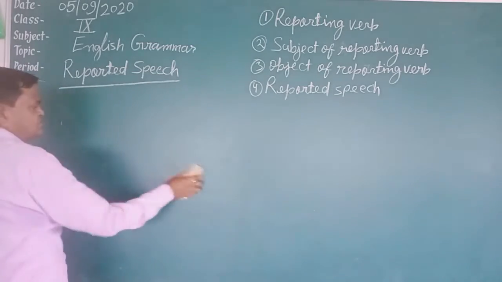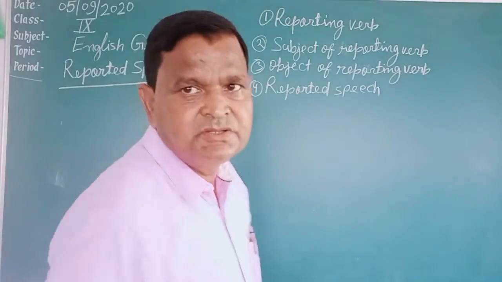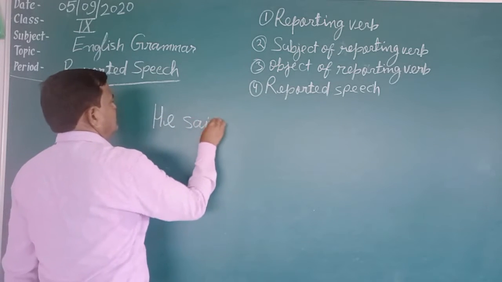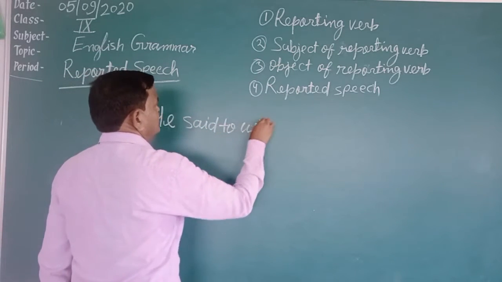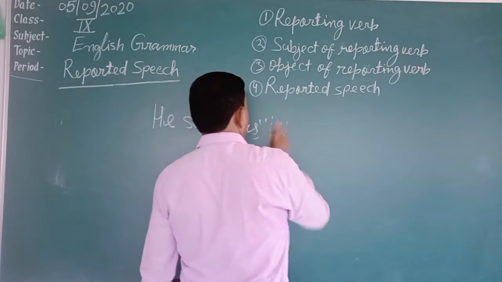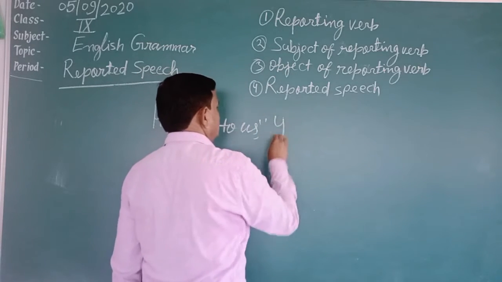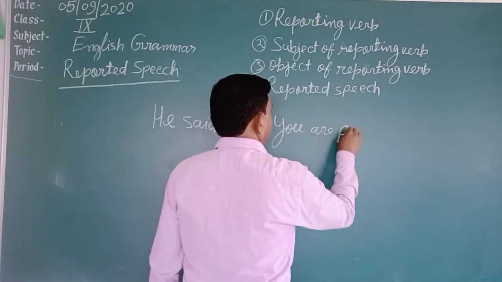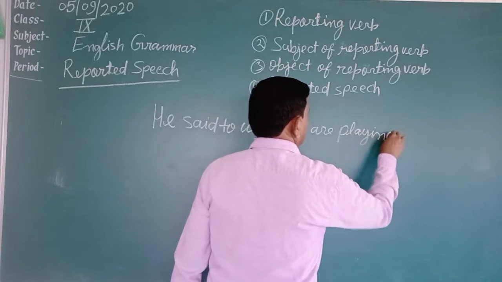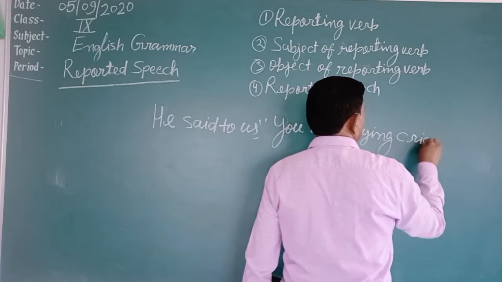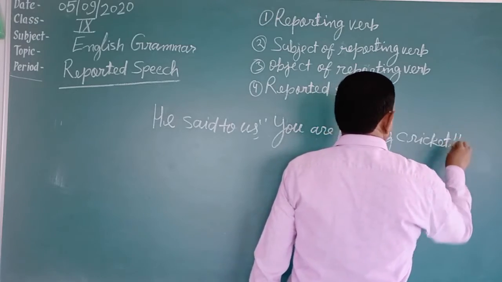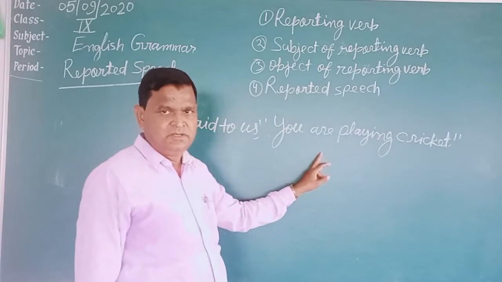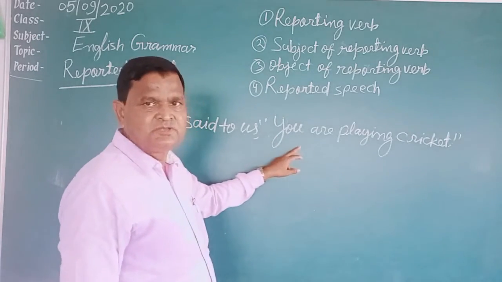I am writing a sentence here, students. He said to us, you are playing cricket. I have written a sentence here. It is direct speech, and this speech has been spoken by he.